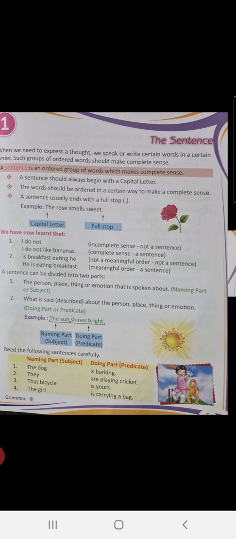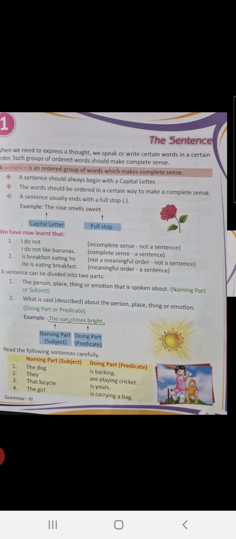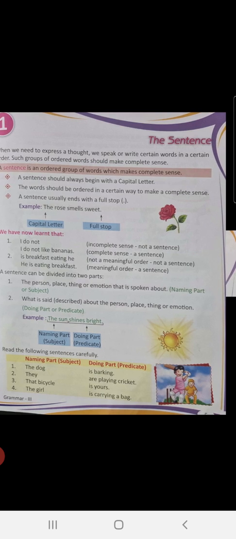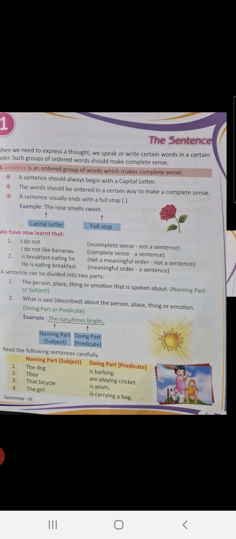It should give some meaning to you. You should be able to understand something. And a sentence usually ends with a full stop. Example, the rose smells sweet. It is starting with a capital letter and it is ending with a full stop, children. Okay? Now let us see some examples.